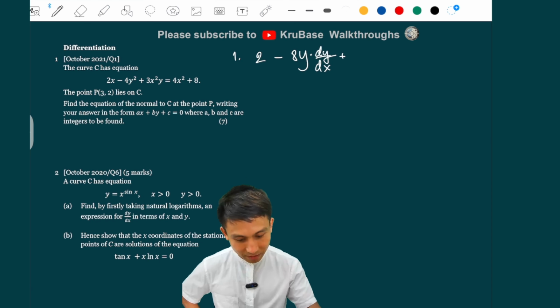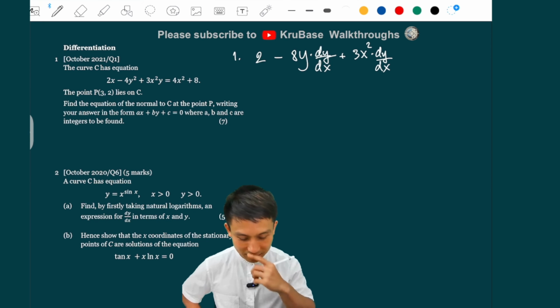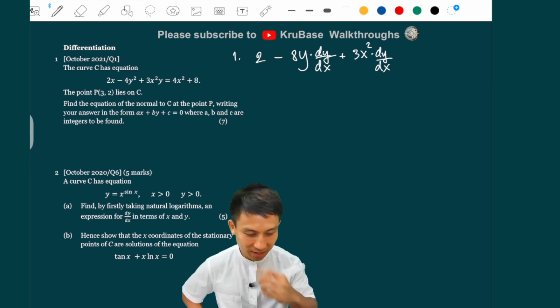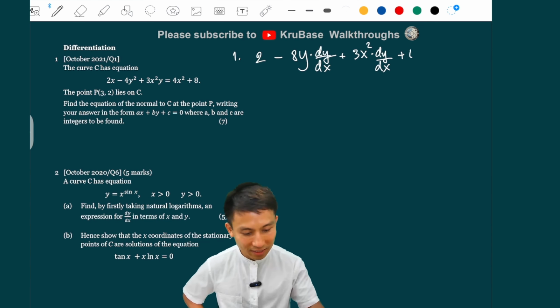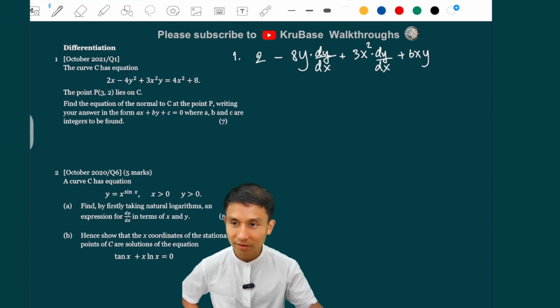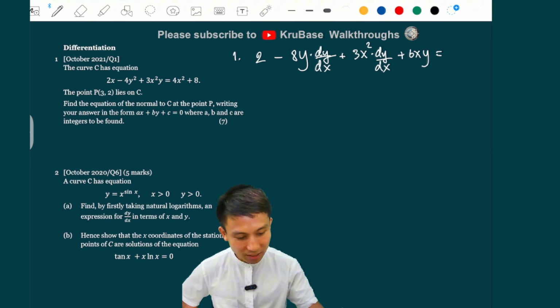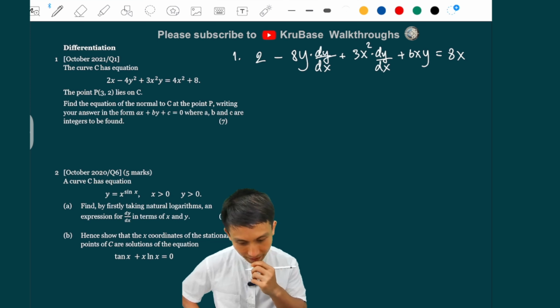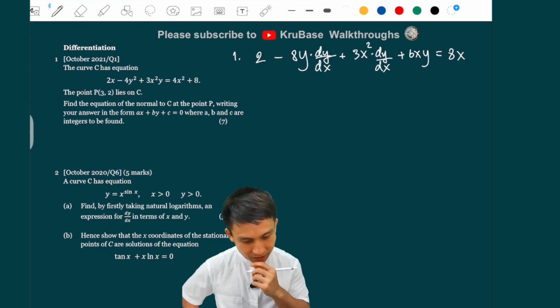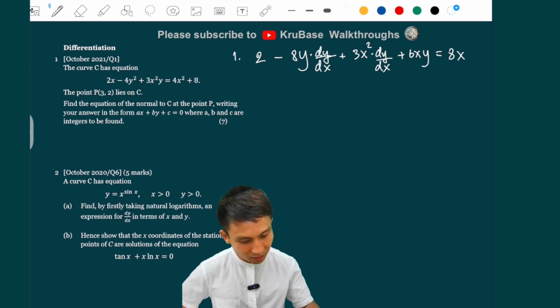So plus u dv, so u is that, dv is dy by dx. So I'm making 3x squared as a u and y as a v there. This is u dv plus v, which is the y, du. So differentiating 3x squared, I get 6x and just y, because that's the v. Differentiating the right side, I get 8x, and 8 goes away, right? And then we're going to rearrange for the dy by dx because we want it later on.